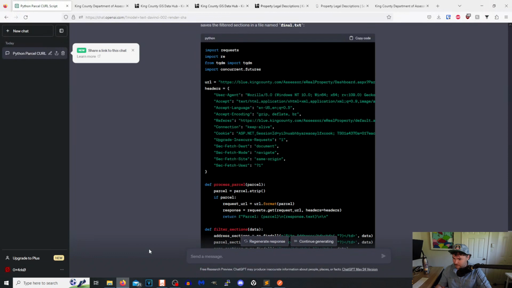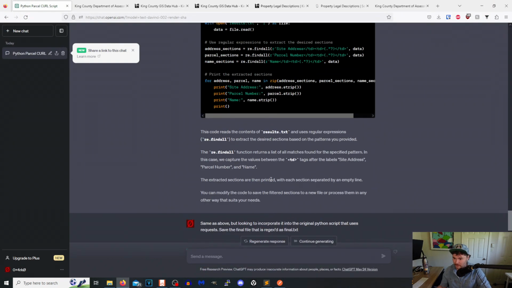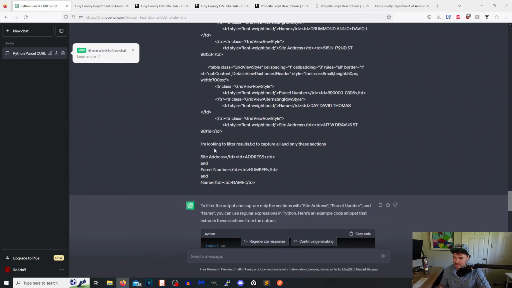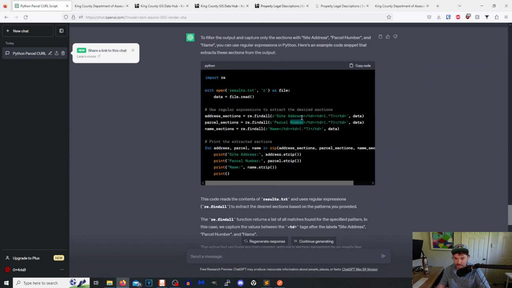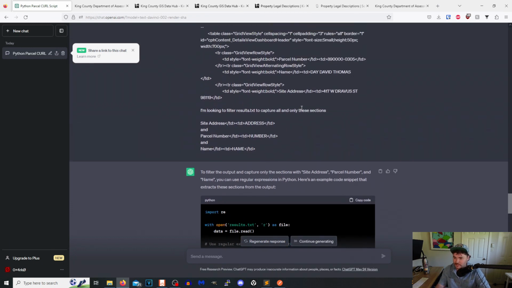Like I said up here, I specified I'm looking to filter results to capture all and only these sections, and I put this in there, this in there, and then this in there. If I would have just left it as the plain address that I got, it would have just filtered for that specifically. It would have created this regular expression right there to only find that. And then you just keep going back and forth. If you get an error, you punch it into there.